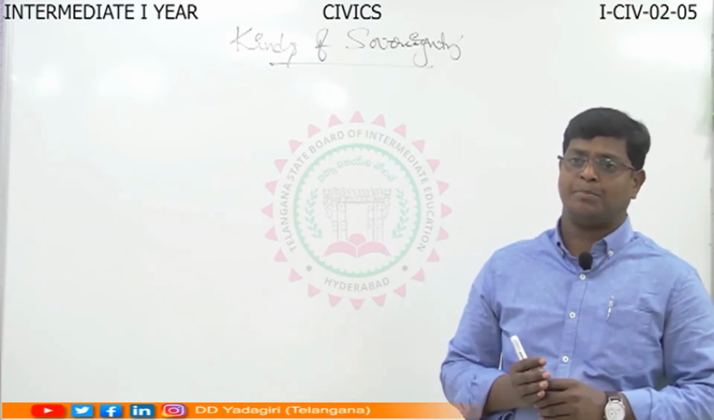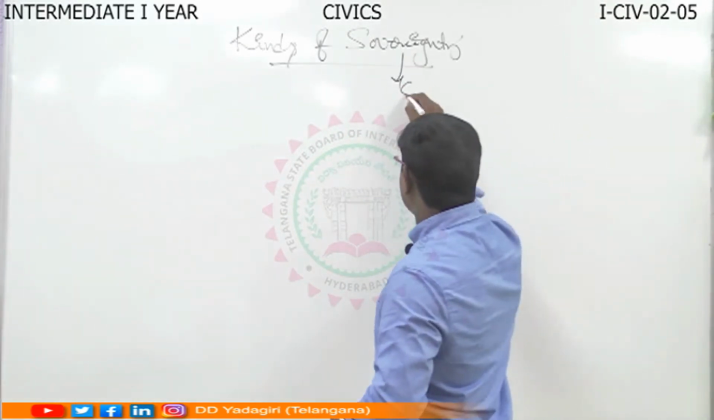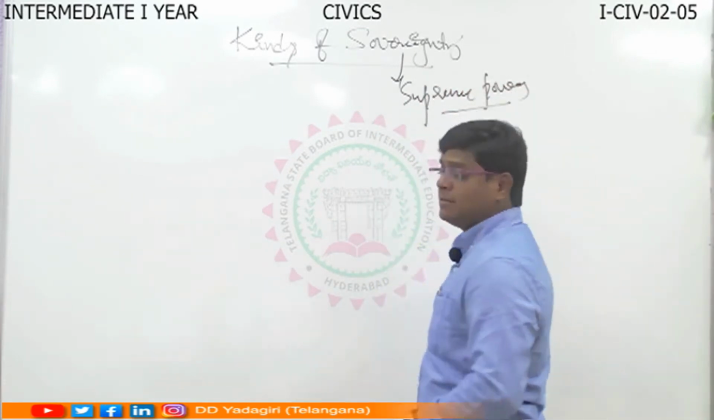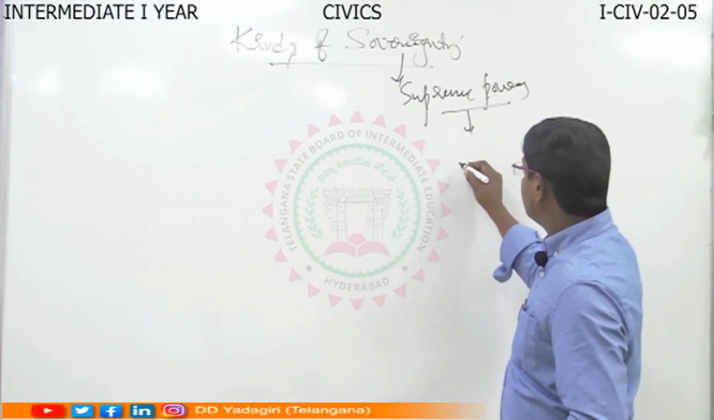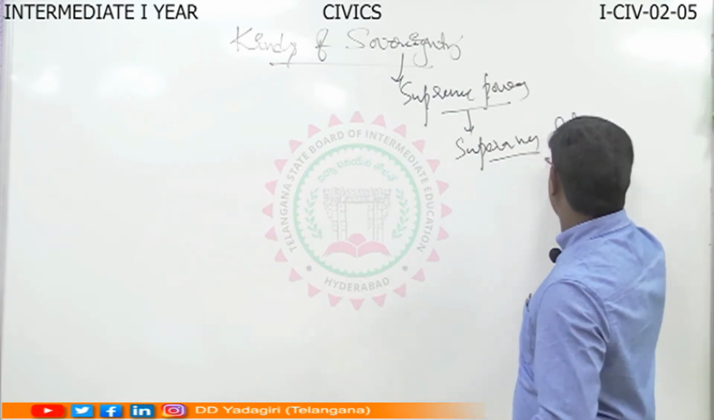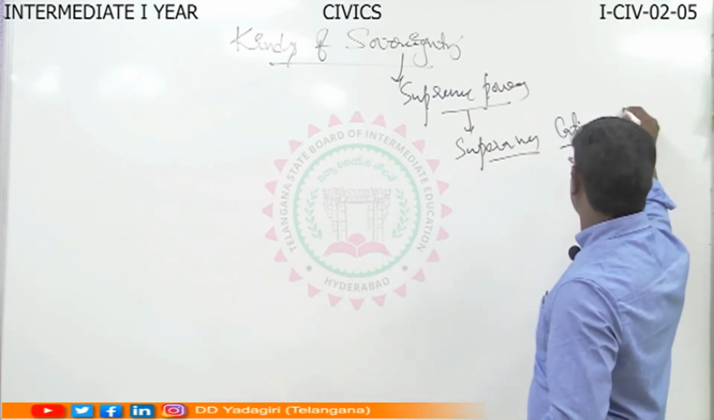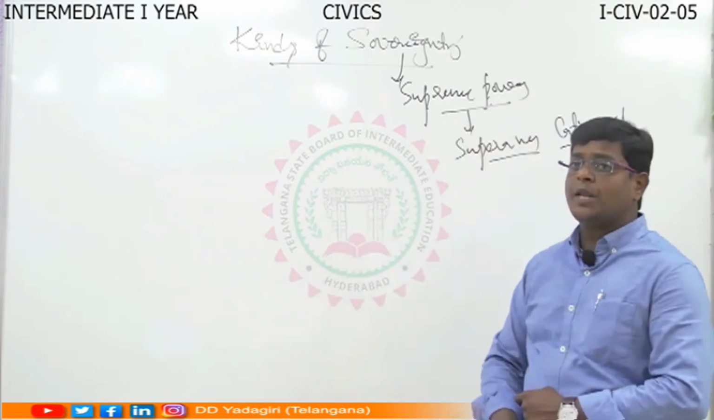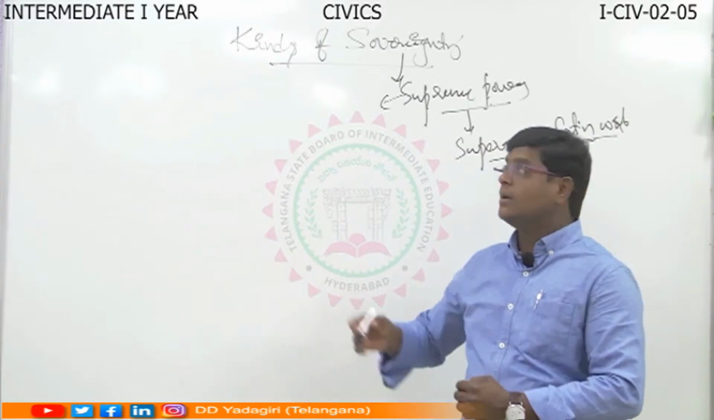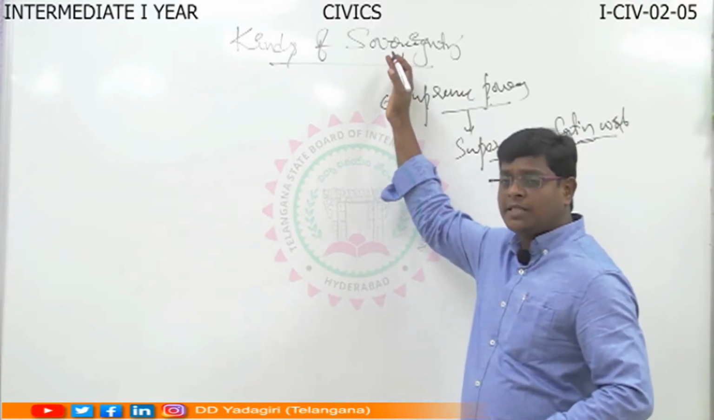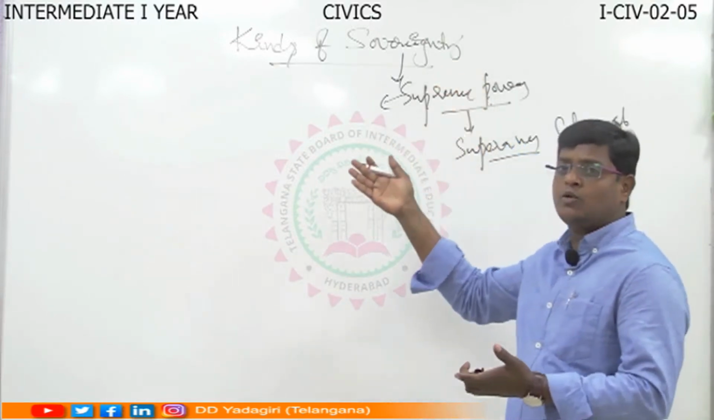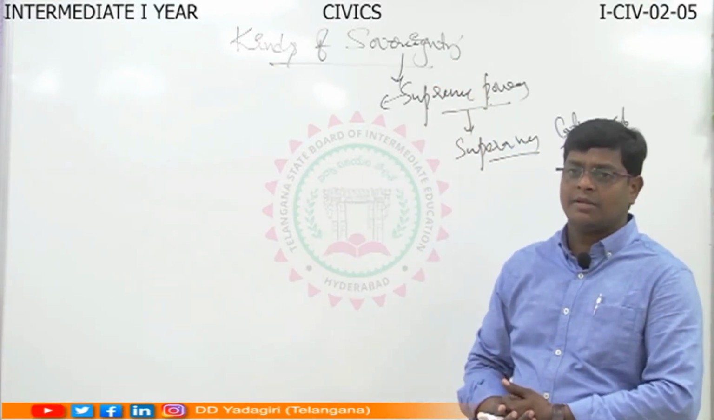Sovereignty is the supreme power. This supreme power is derived from the Latin word superanus, which means supreme power. This was the final apex power enjoyed by the sovereign. That means it is enjoyed by the state. Who enjoys the sovereignty power? Here, the state enjoys the sovereignty power.